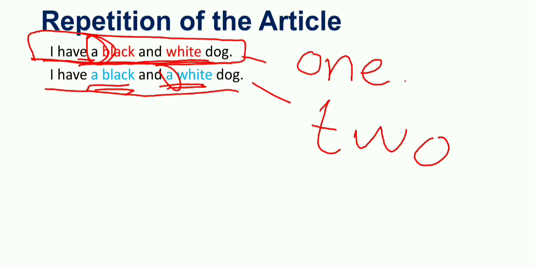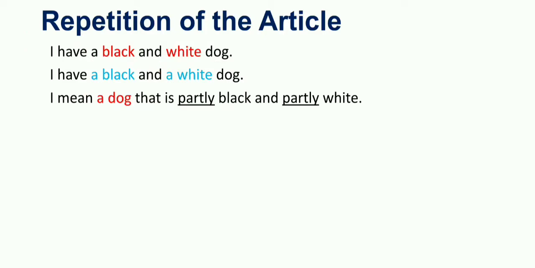But if we change the article, the sentence changes its meaning. So this is the difference between the two sentences, and it should be remembered in our daily usage of English.